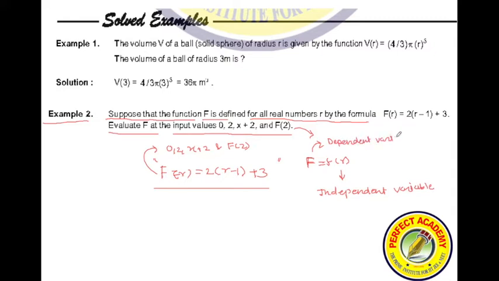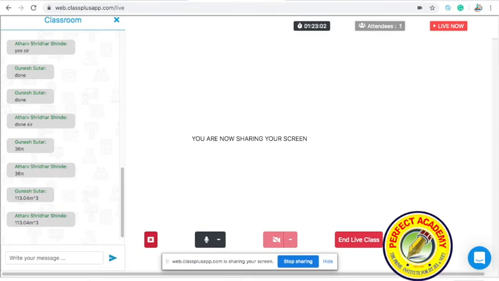So if you want to find the answers, the function is the same, f of r is equal to 2r minus 1 plus 3. First you have to substitute r is equal to 0. So tell me, when you substitute r is equal to 0, what is the value?